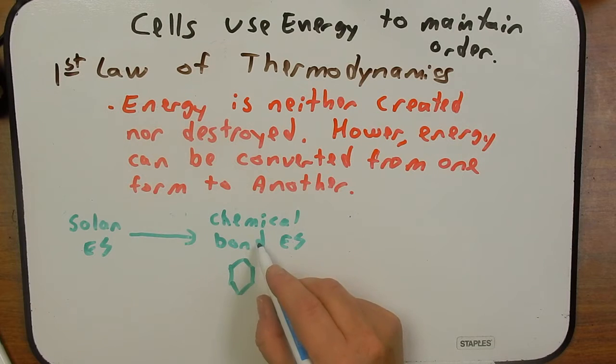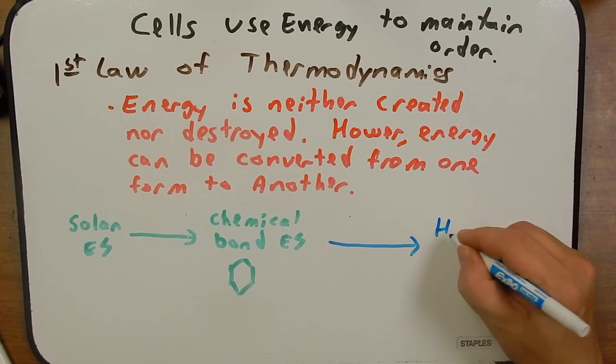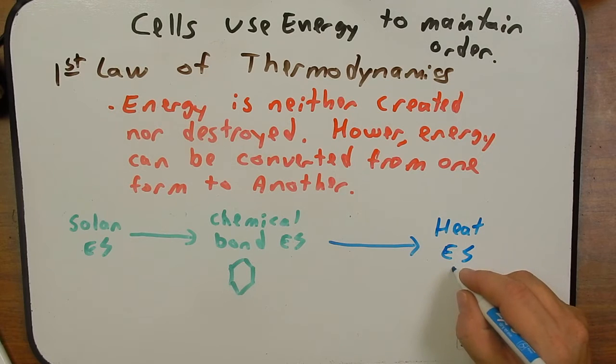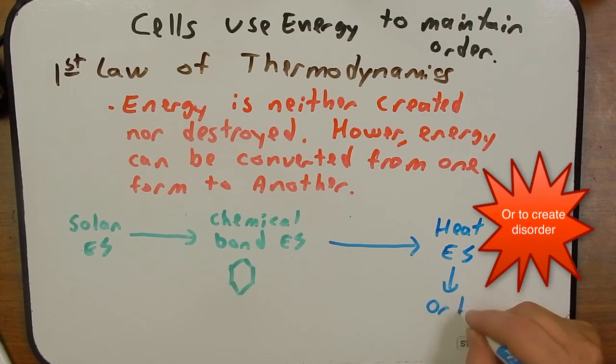As a second example, we can take this chemical bond energy and it can be broken down to form heat energy. Again, we didn't create or destroy any of the energy, we just converted it to a different form. This heat energy can now be used to maintain order in the cell. So this is the first law of thermodynamics.